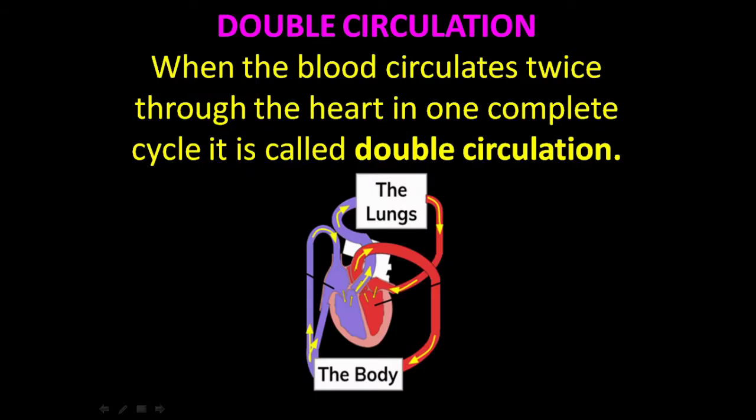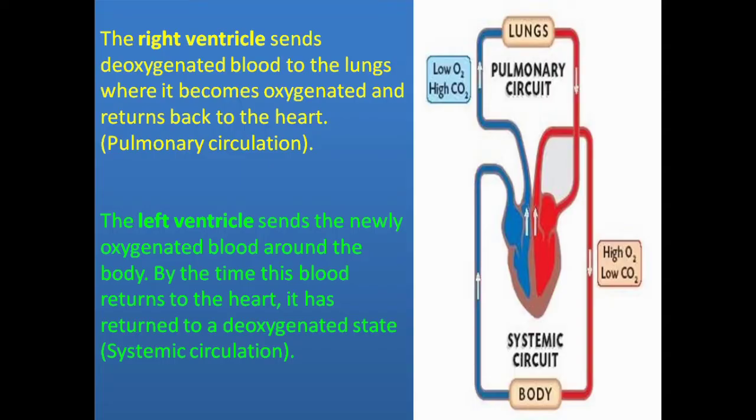Then, what is double circulation? When the blood circulates twice through the heart in one complete cycle, it is called double circulation. For example, in human, during pulmonary circulation, the right ventricle sends deoxygenated blood to the lungs, where it becomes oxygenated and returns back to left atrium.